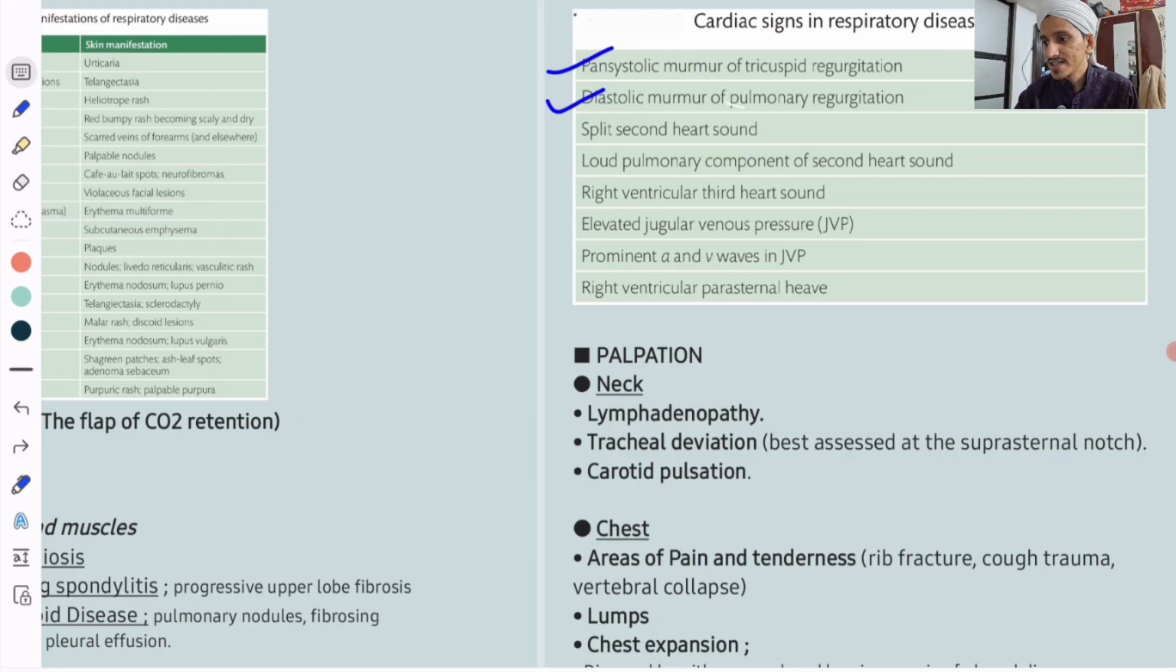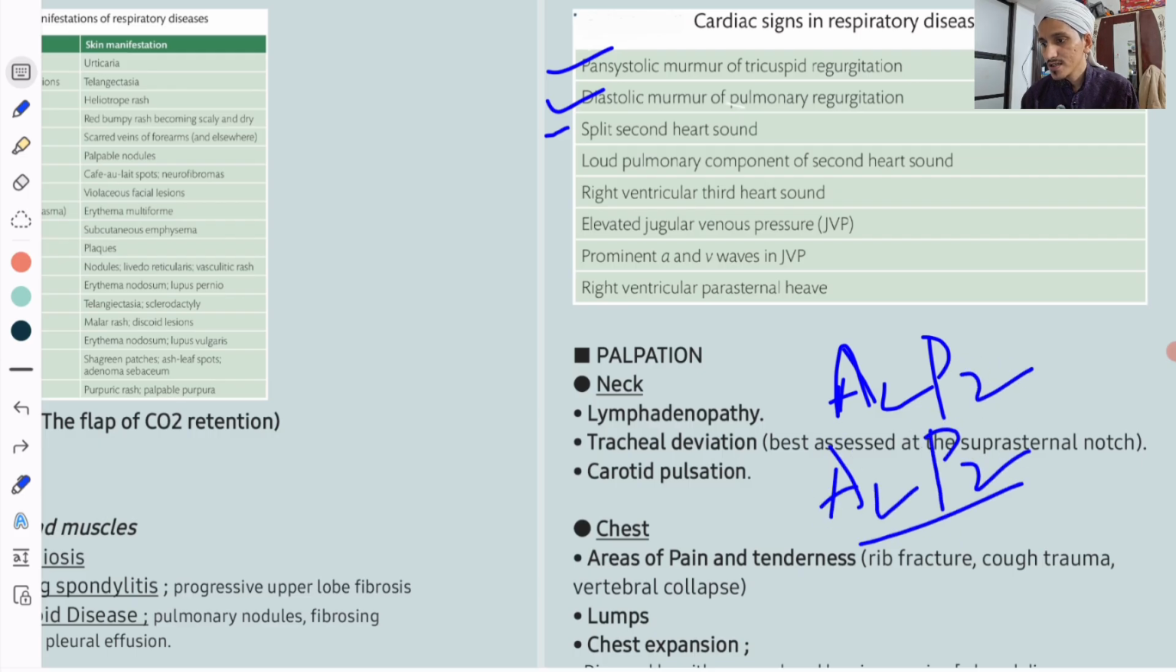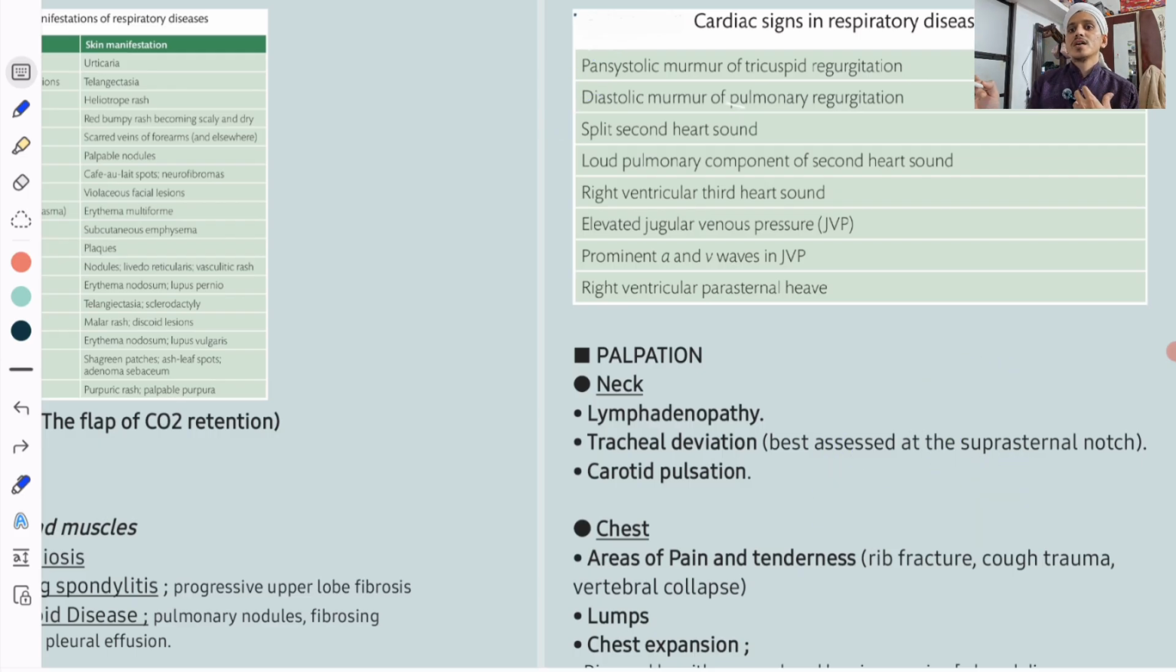Split second heart sound, remember A2 P2, so you can hear them separately. Triple heart sound, you can hear, and split second heart sound. Why? Because of pulmonary hypertension there will be delayed closure of the pulmonary valve, and because there is no hypertension as such in the left ventricle, there will be early closure of the aortic valve. So there will be a gap between A2 and P2. That's why you can hear a split heart sound in a patient with right heart failure or severe pulmonary hypertension.